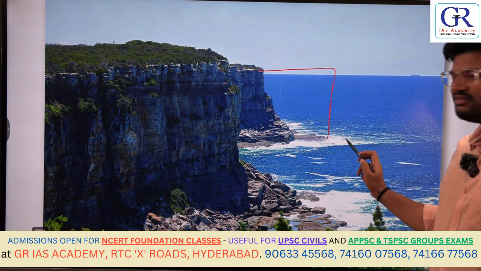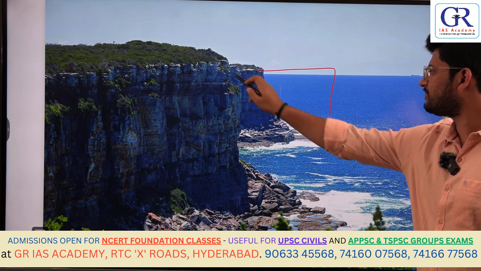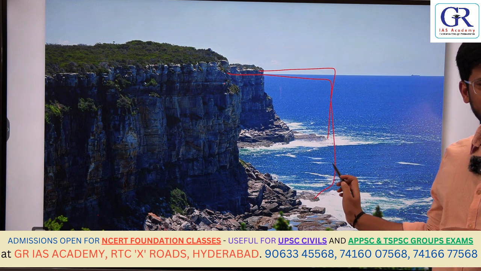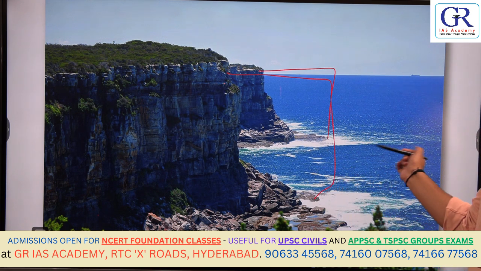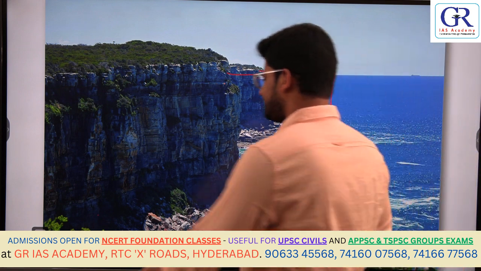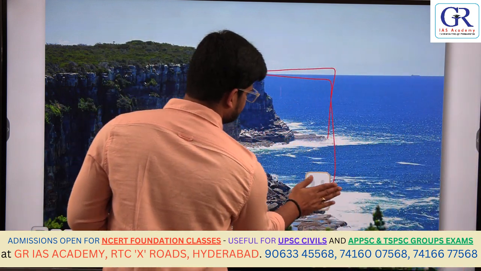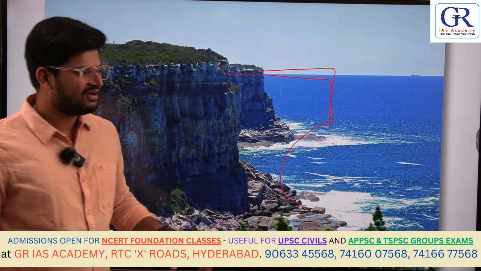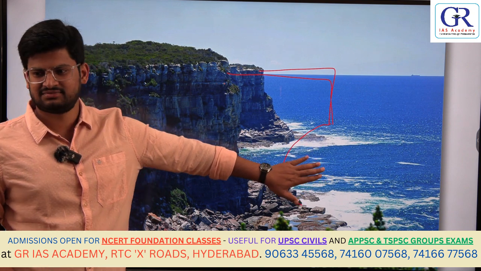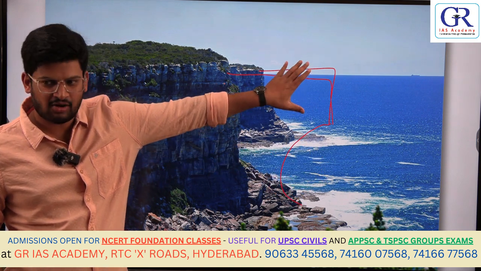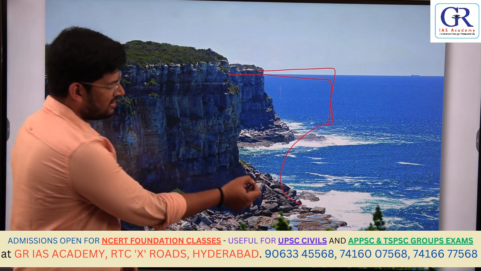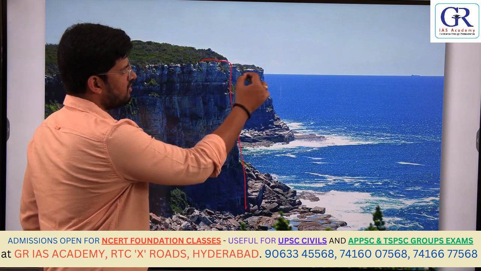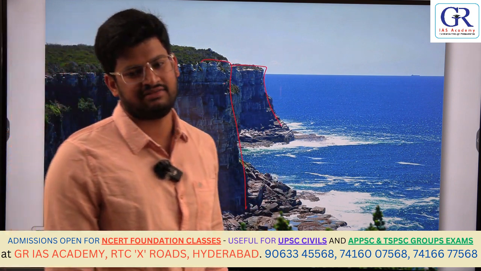Okay, so constantly the waves will hit the bottom structure. The waves do not reach the top, but at the bottom level they will constantly hit, and because of that the structure gets cut in at the base. Furthermore, the top structure will lose its base and it will collapse, and finally it will form steep structures like this. These are called sea cliffs.